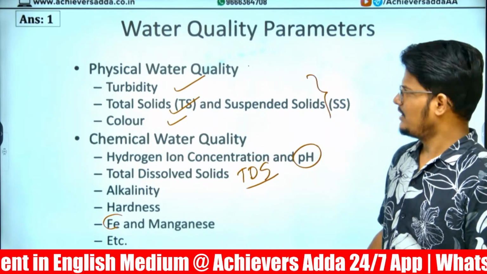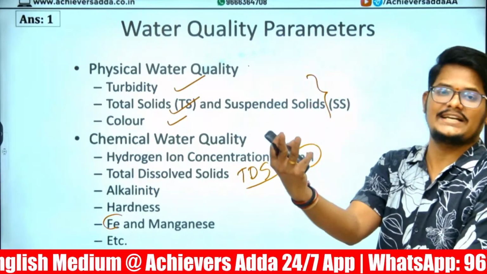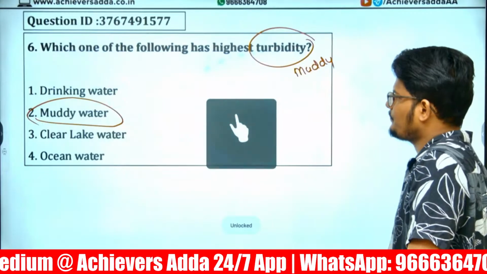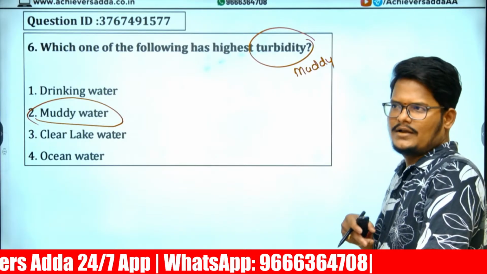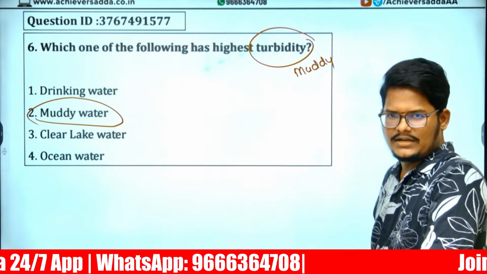These are chemical things. Physical means which we are able to witness physically by observation with our eyes. The color we can recognize, light we can recognize, temperature we can recognize, and also the turbidity we can recognize, the muddy water.